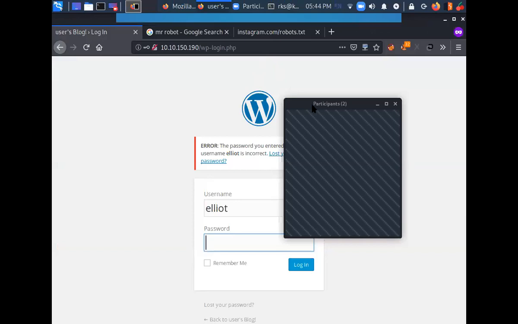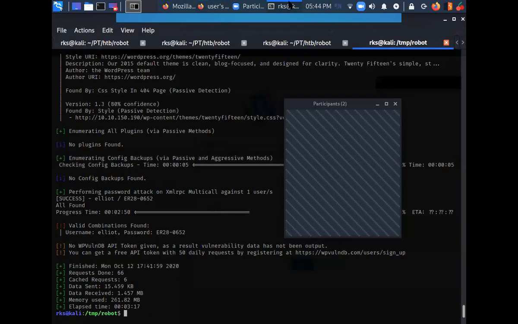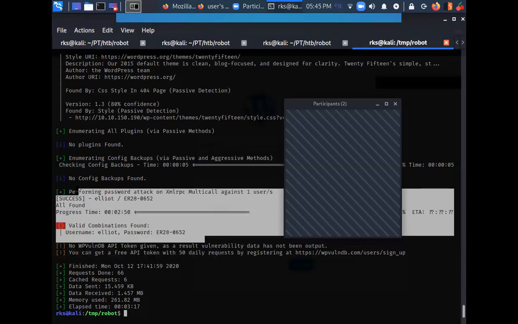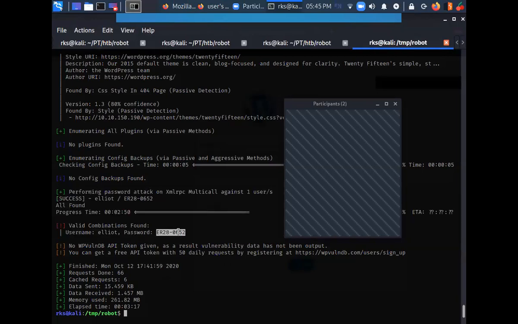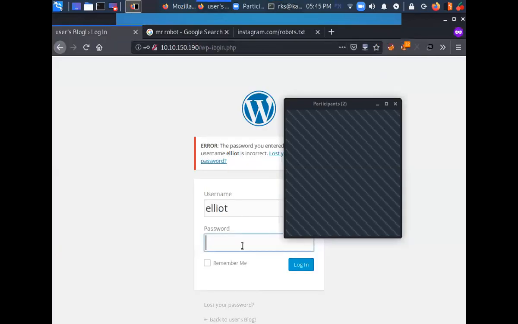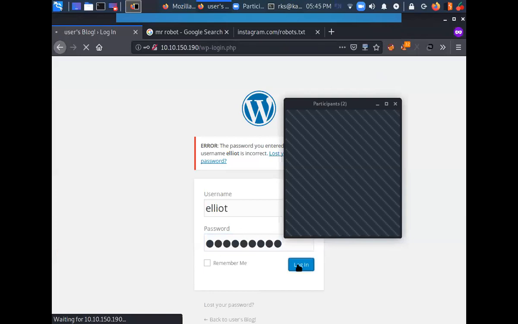Okay. So I was saying that here you can see that I was able to find the login credentials, right? So now what I'm going to do is log in to WordPress. Let's do it. Copy it, go here, paste it, click on login.